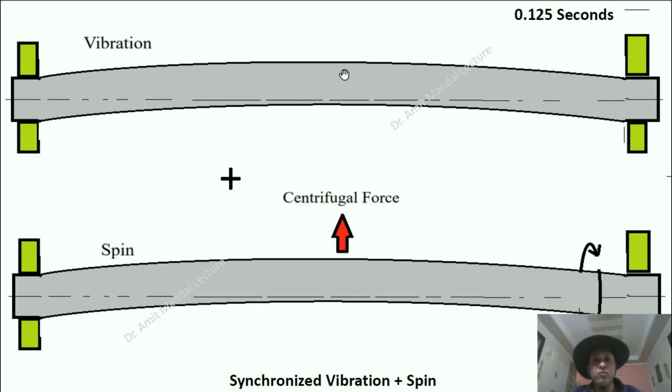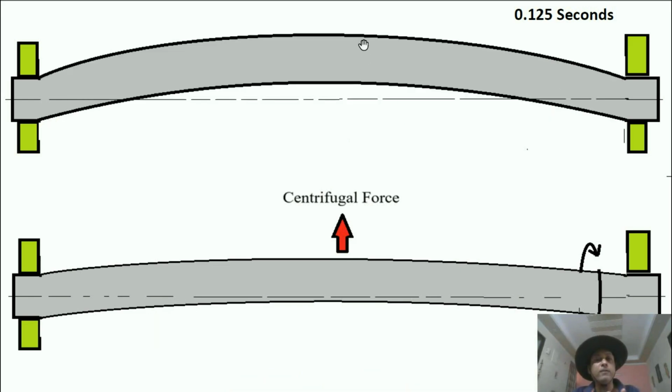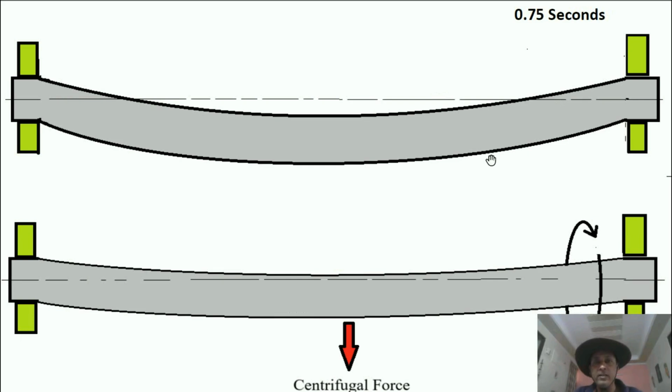So the centrifugal force will develop a hammering type of action, and the amplitude will increase. You can see the amplitude has increased due to the centrifugal force. Next, in 0.75 seconds, the shaft will reach the lower side, on the negative side, with the same amplitude. Again it is spinning with the same frequency, that is 2 cycles per second.